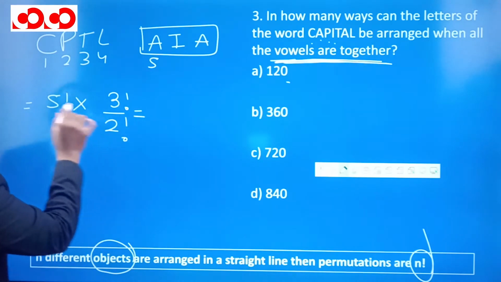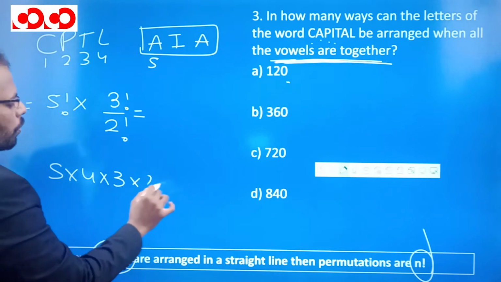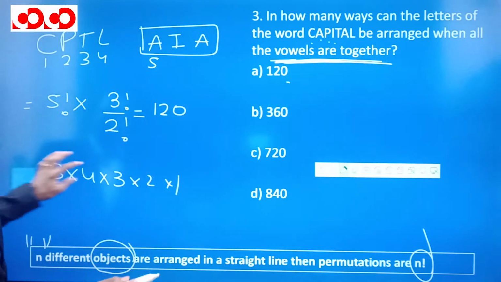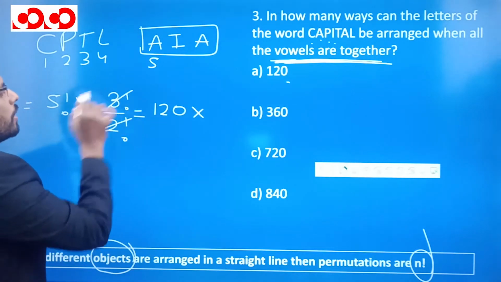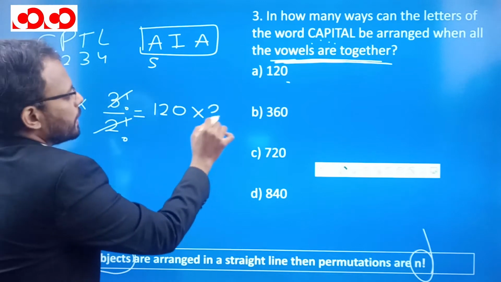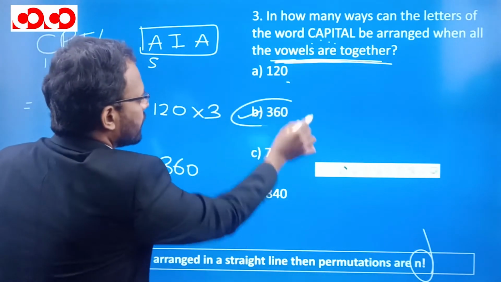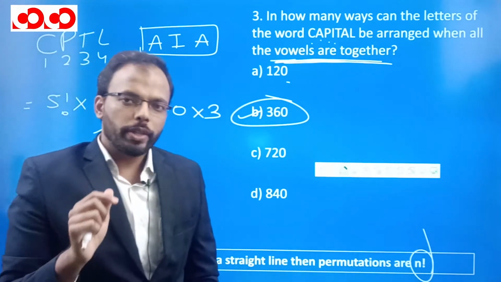What is the value of this? 5 factorial means 5 into 4 into 3 into 2 into 1, which comes out to be 120. Multiplied by, this is 3 factorial and this is 2 factorial. It is 6 by 2, so this will be 3. So 120 into 3 will be 360. So option B is the correct answer for this question. I hope it is clear. Let's move on to the next question.